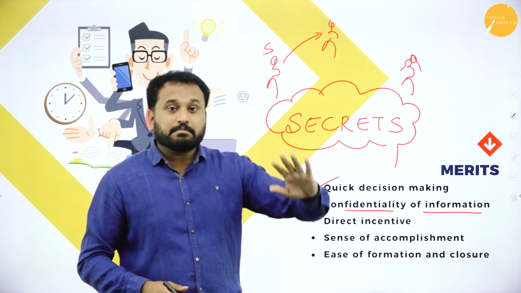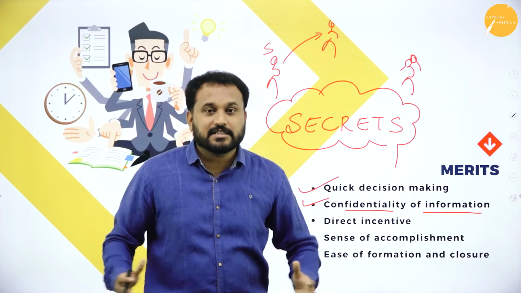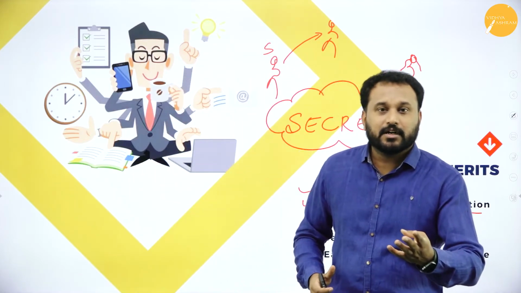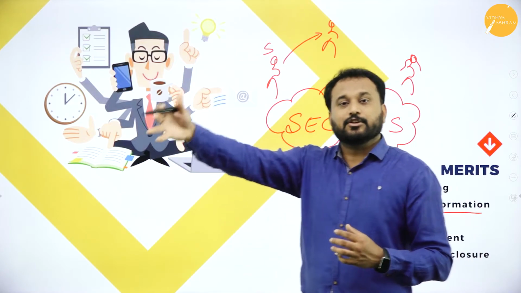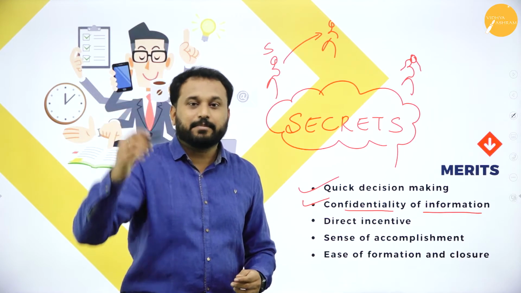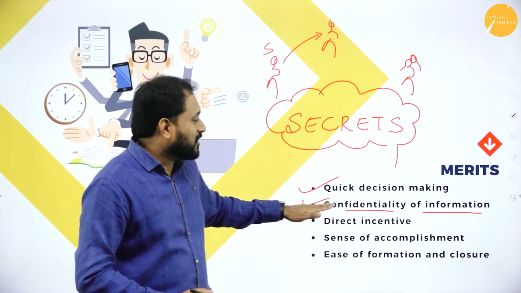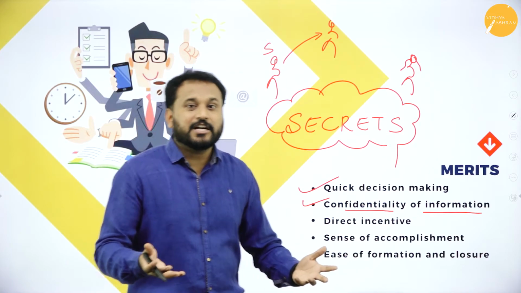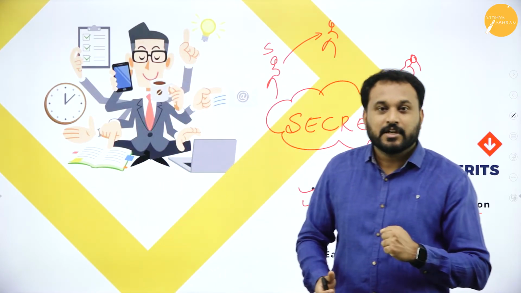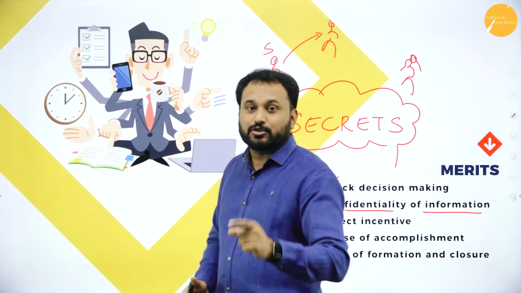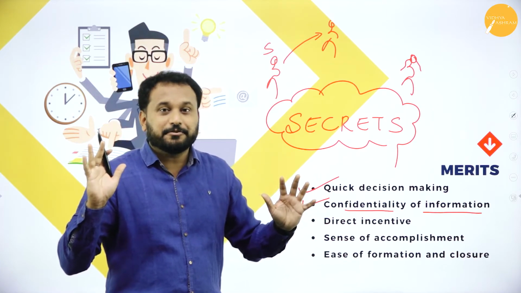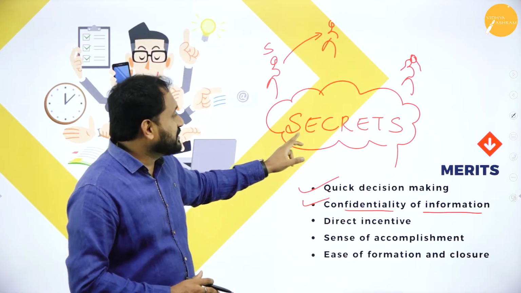Now for 3 to 4 months I had done proper research, a business plan, what we call it. I've done everything. Within 3 to 4 minutes I shared everything with my friend. Now what did my friend do? After a week he started a gym in the same place. Confidentiality of information was not there. I shared everything with him. Now before me he started the business. This is what happens. I'll tell you, students, don't share your secrets with anybody, especially your friends.